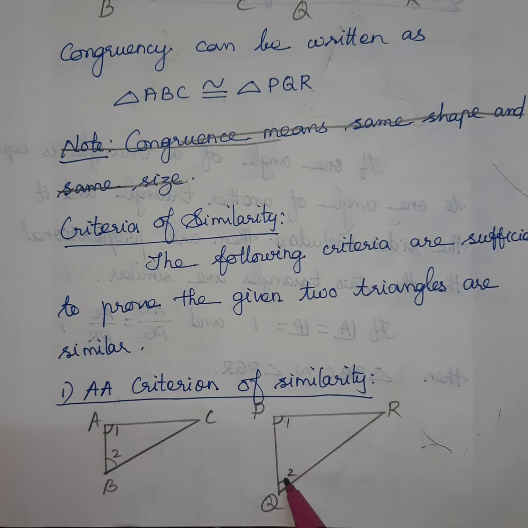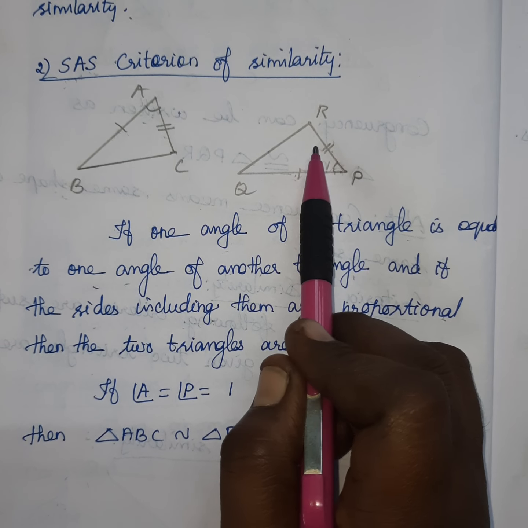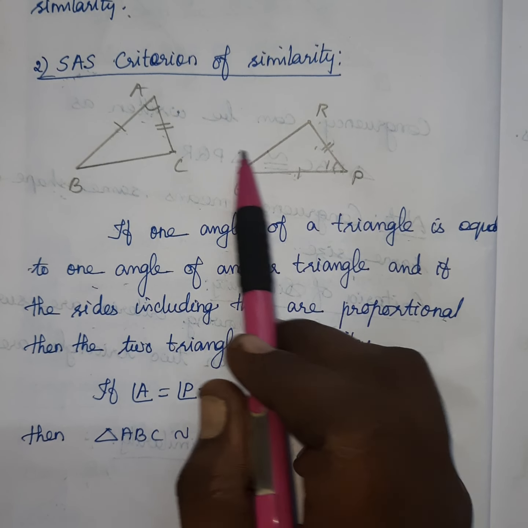Here this angle is included by these two sides, that is what is mentioned: the sides including them are proportional, then the two triangles are similar. So we put this one line now: the two sides are proportional, that means the ratio of these two sides is equal to the ratio of the corresponding two sides. That is the meaning of proportionality.